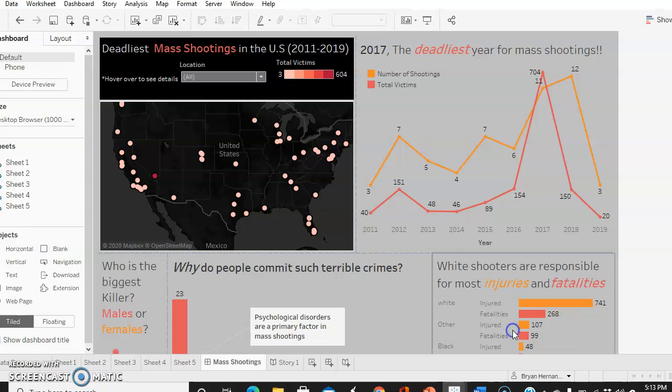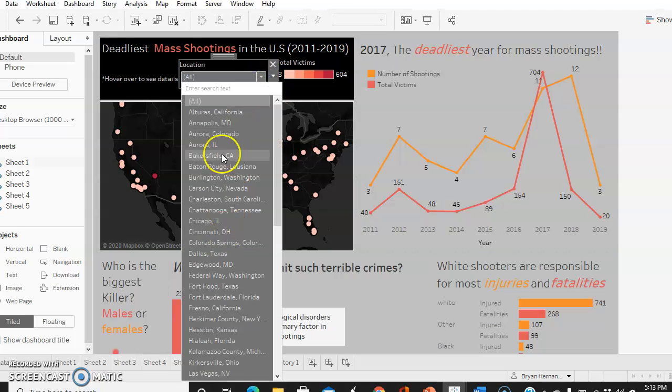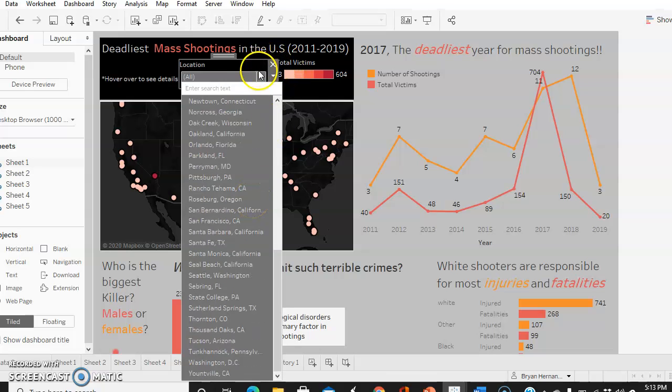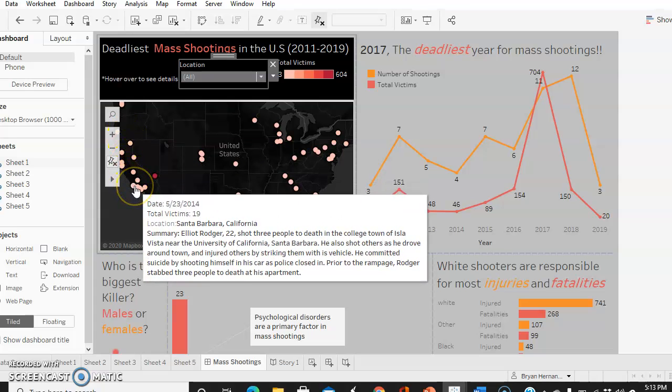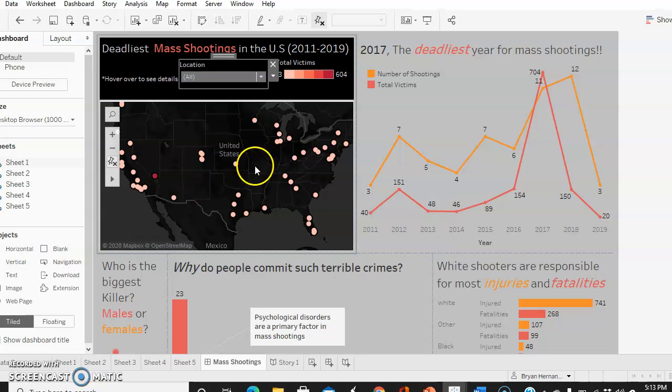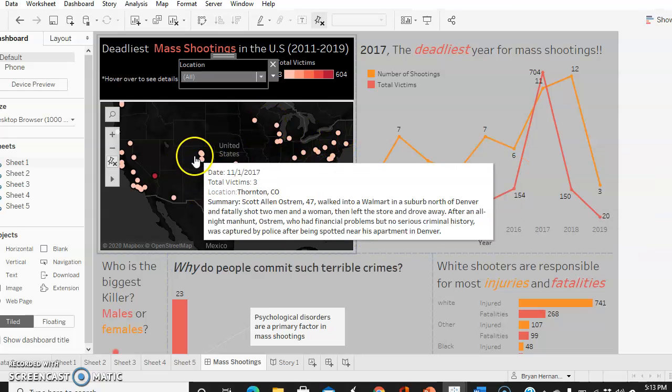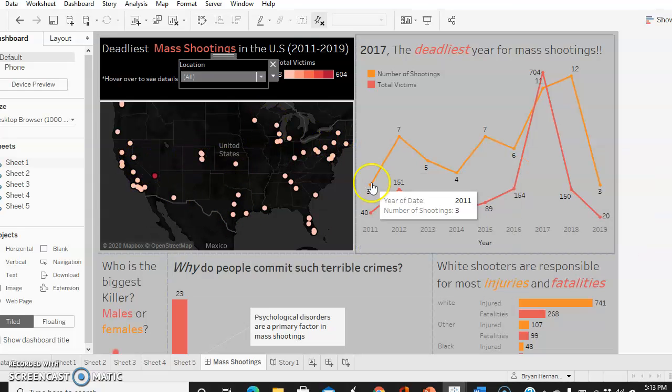And for the interactive visualization, we have the map of the United States. You come here and set the specific location that you're interested in viewing. You can also hover over each spot and gives you the date, the total victims, the location, and a brief summary of the occurrence. This is done for all the locations.